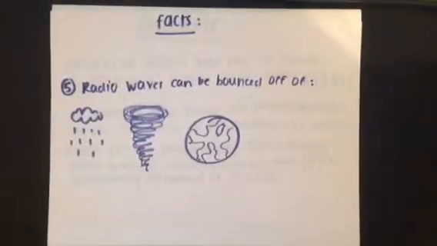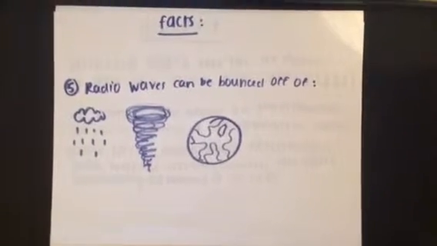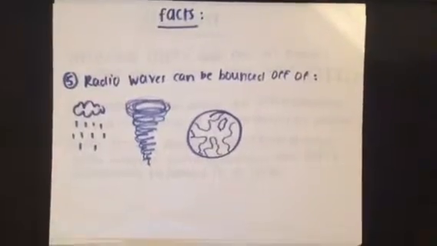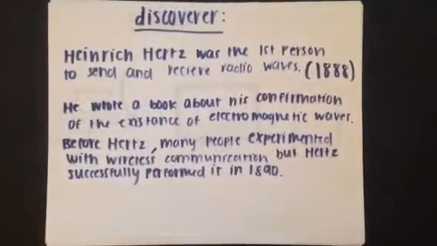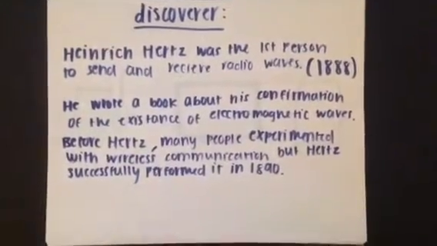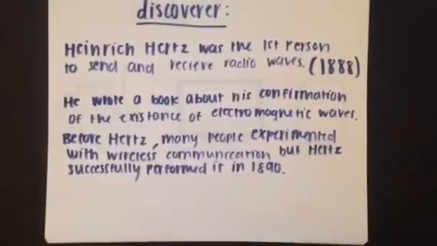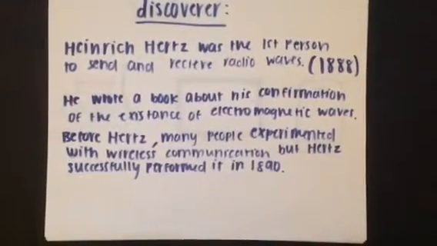Last fact. Radio waves can be bounced off of rainstorms, tornadoes, and other planets. They also can travel through clouds. Heinrich Hertz was the first person to send and receive radio waves. He also discovered electromagnetic waves. He wrote a book about his confirmation of the existence of electromagnetic waves.